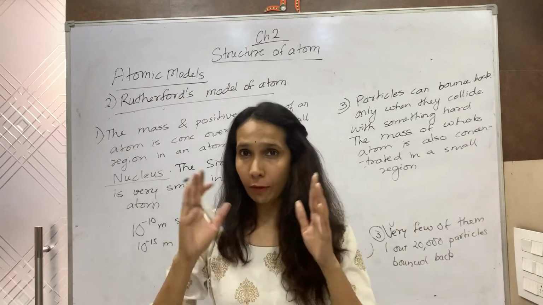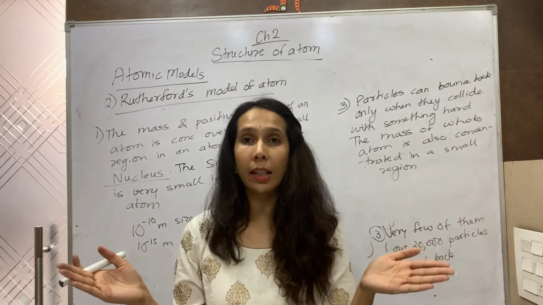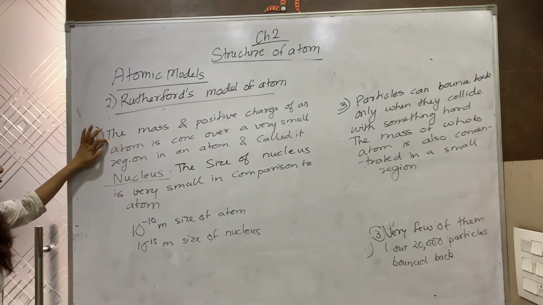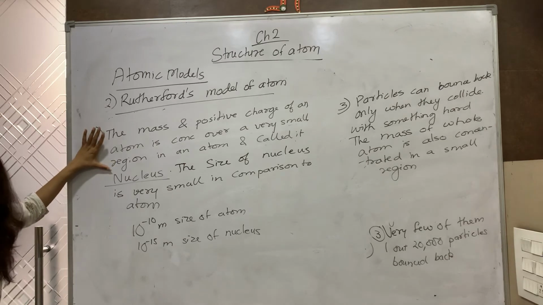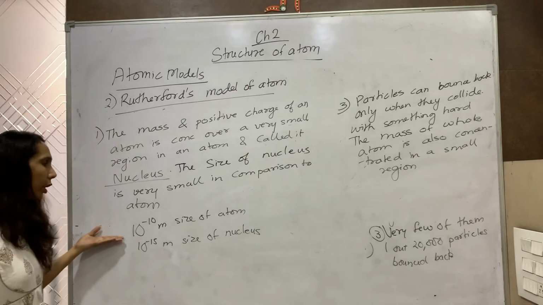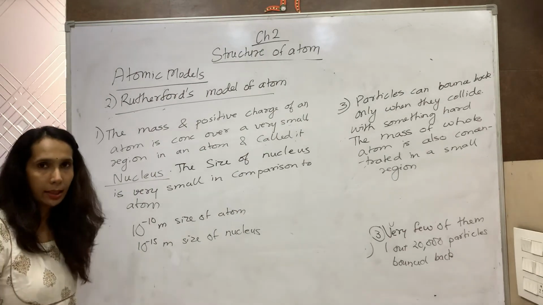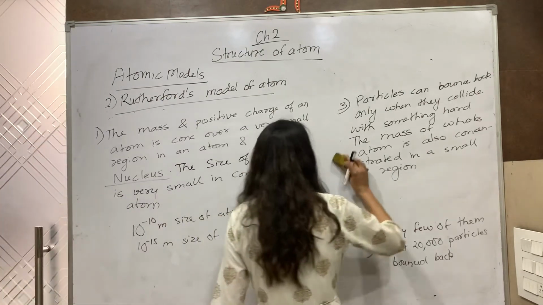That is the difference in the size of nucleus and atom. That's why positive charge and mass is concentrated over a small region in an atom, called the nucleus, and the size of the nucleus is very small in comparison to an atom. If the size of the atom is 10 to the power minus 10 meter, the size of the nucleus is considered to be 10 to the power minus 15 meter.